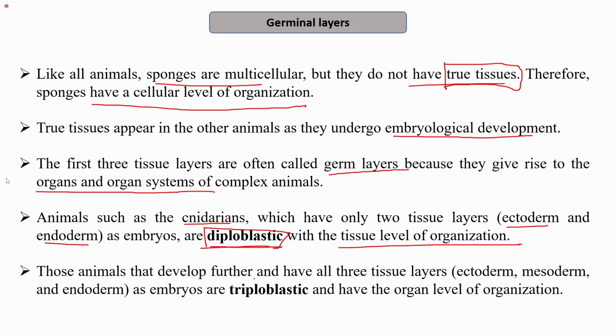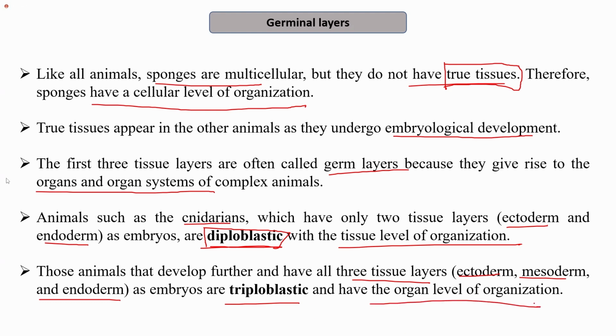While those animals that develop further have all the three tissue layers, that is the ectoderm, mesoderm and endoderm. As the name suggests, ecto means outer, meso means the middle one, and endo means the inner germ layer. These are triploblastic in nature, and as I mentioned, these three germ layers together give rise to different organs and organ systems of complex animals. Therefore, it is present in the organ level of organization.